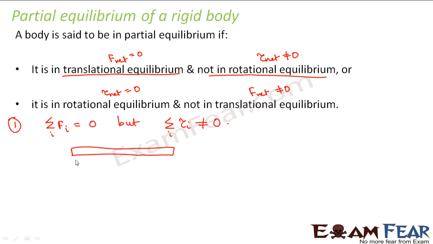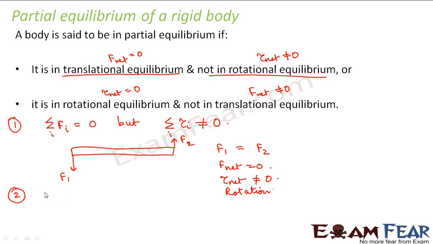Let us suppose we have this rod. We apply a force F1 in this direction and an equal and opposite force F2 in this direction. So F1 and F2 are equal in magnitude and opposite in direction. Therefore, the net force is equal to 0. But since these two forces are acting along different lines, this causes rotation of the object. Therefore, the net torque is not equal to 0, and the object is not in equilibrium.